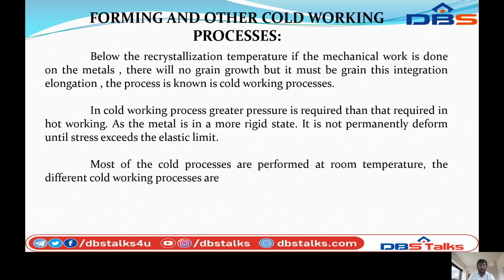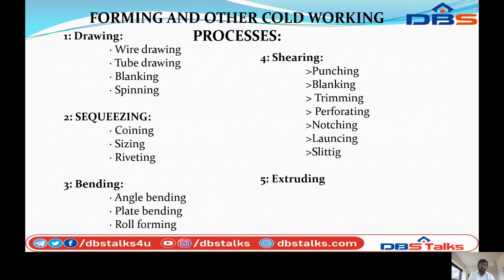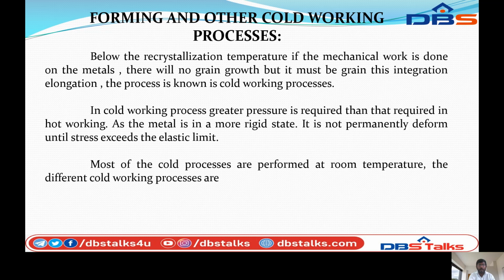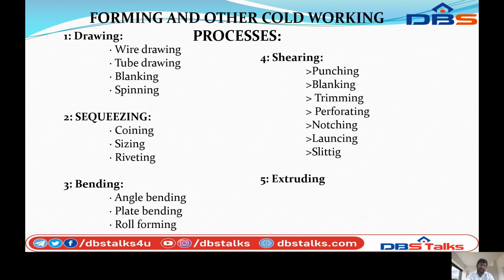The different cold working processes are drawing, squeezing, bending, shearing, extrusion. So these are all the cold working processes: drawing operation, squeezing operation, bending operation, shearing operation, and finally extruding operation.